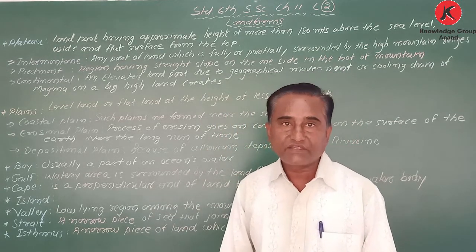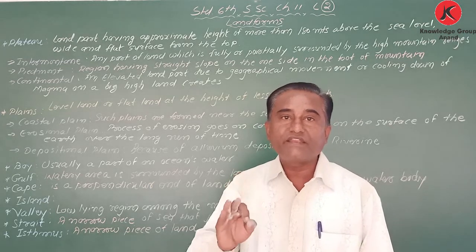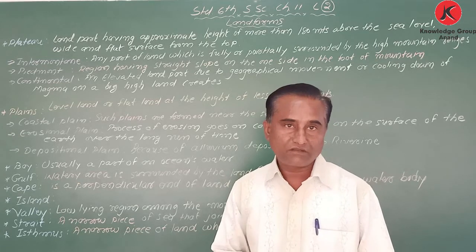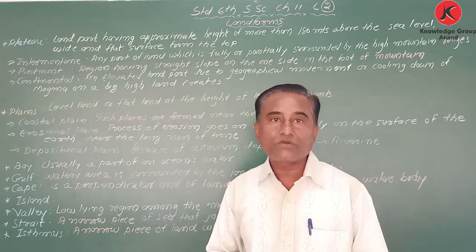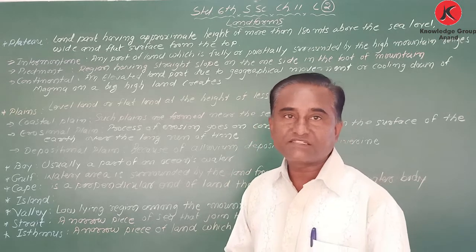have height more than 180 meters from the sea level, and less than mountain.